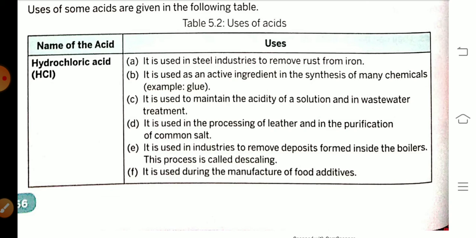Next usage, it is used in the processing of leather and in the purification of common salt. Next, it is used in industries to remove deposits formed inside boilers. This process is called descaling. And next, it is used during the manufacture of food products.